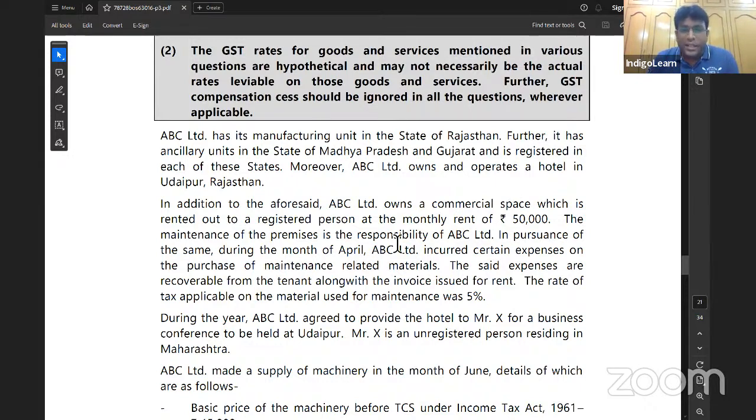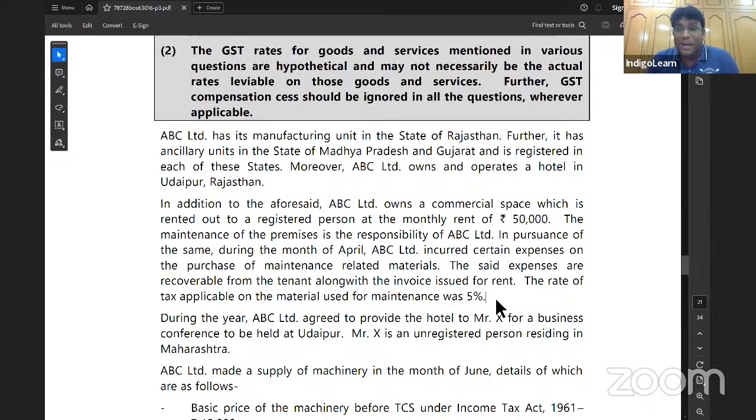Next. The maintenance of the premises is the responsibility of ABC Limited itself. That means the lessor only is the responsible person. In pursuance of the same, during the month of April, ABC Limited incurred certain expenses on purchase of maintenance-related materials. That means they purchased some materials for the purpose of maintenance of that commercial space. The said expenses are recoverable from the tenant along with the invoice issued for the rent. And the rate of tax applicable on the materials used for maintenance was 5%. But you have to understand that this is nothing but a composite supply.